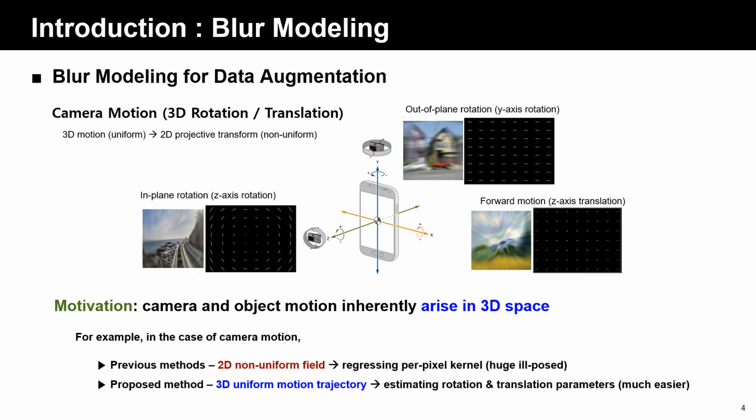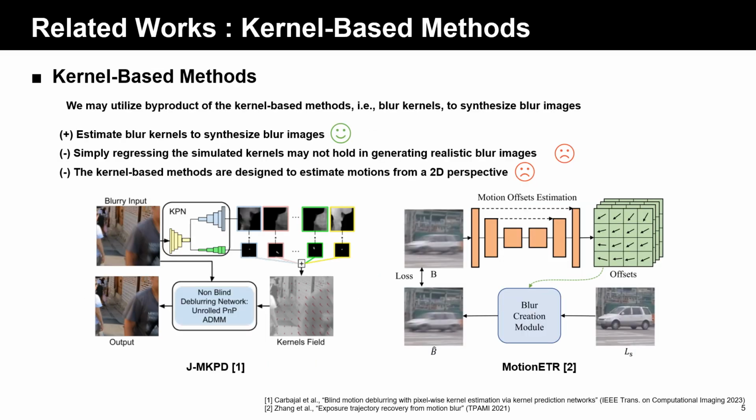Camera and object blur basically arise in 3D space. Traditional methods focus on 2D non-uniform blur fields. This requires per-pixel kernel regression without any physically driven blur modeling, which is highly ill-posed. Our method considers 3D motions by estimating rotation and translation parameters, which significantly simplifies the problem and is grounded in the blurring process. Before we discuss the details of our method, we introduce some related works here.